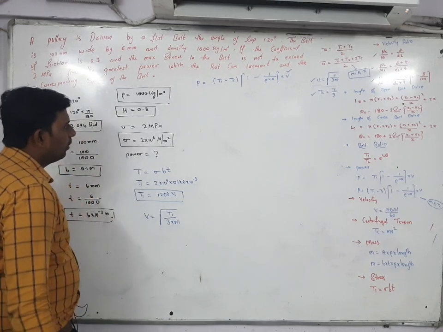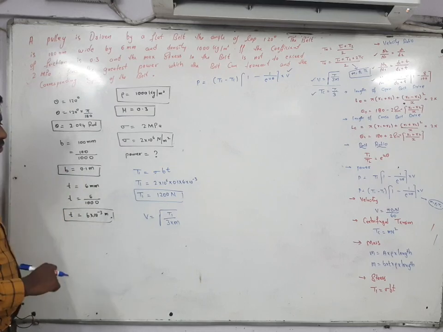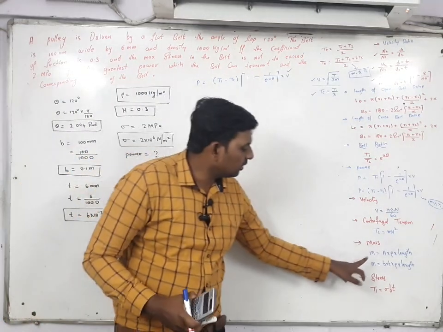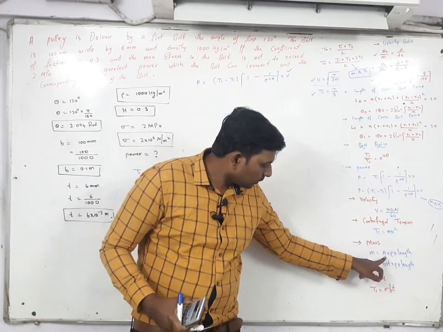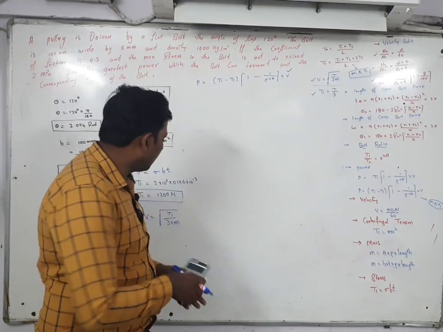M stands for mass. But here can you see anywhere mass? Mass is also not given. For finding the mass, this is the formula. What is the formula? Area into density into length.